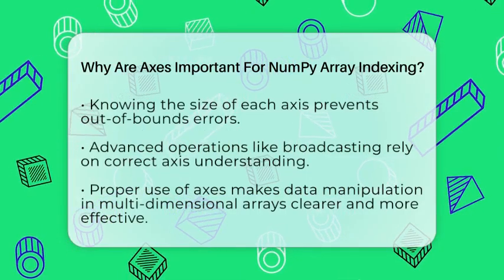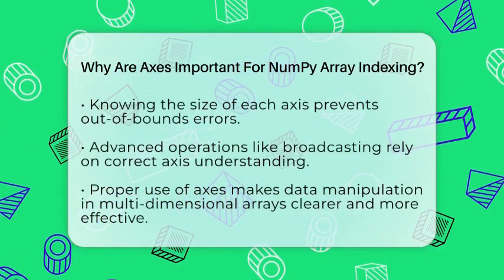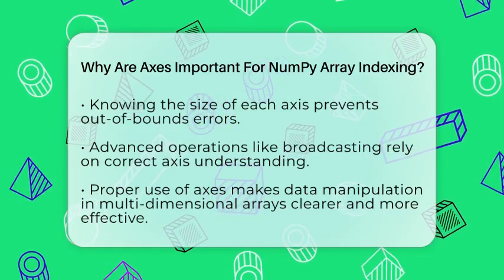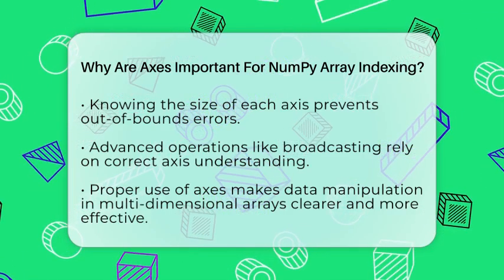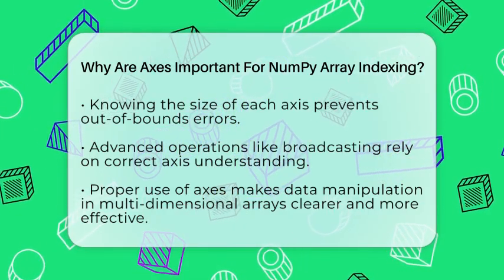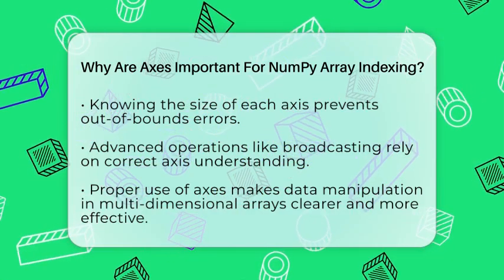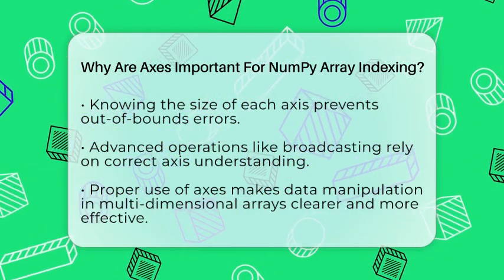Advanced operations like broadcasting or applying functions along specific dimensions also depend on axes. They help align data correctly so calculations work as expected. When you write array[:, 3], you are directly linking the indices to the axes, making your code precise and predictable.